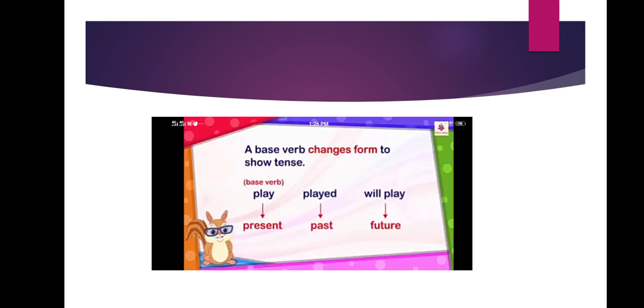So how will you talk about the future? You will use 'will' because the work is not yet finished. The action is not yet done. In the past tense, the action is done already. I have written an article based on toys. I have already written it. I will write an article based on sports. So, you will have many examples if you try, children. Try to write 5 examples of these base forms.